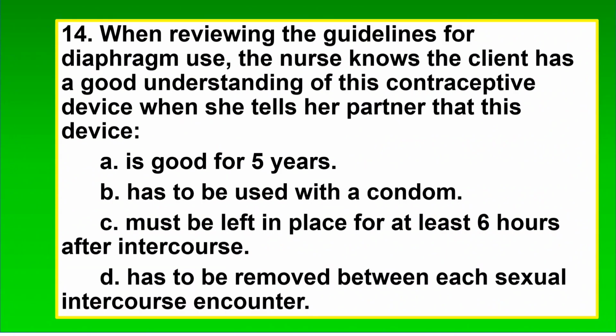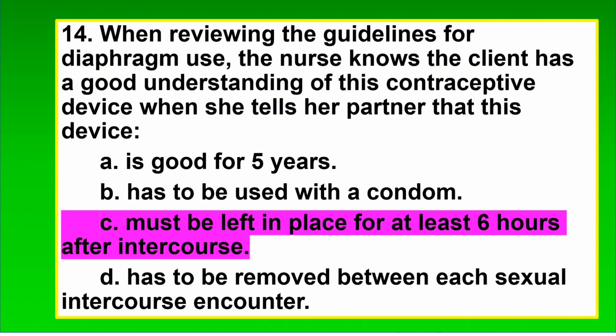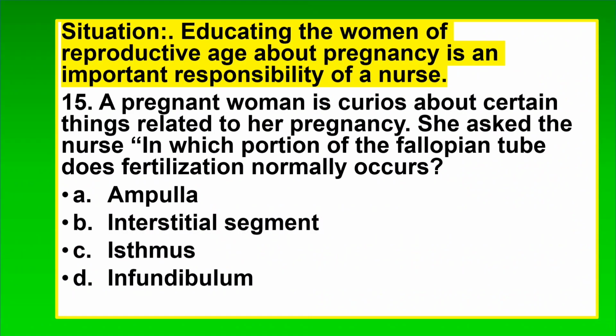14. When reviewing the guidelines for diaphragm use, the nurse knows the client has a good understanding of this contraceptive device when she tells her partner that this device A. Is good for 5 years. B. Has to be used with a condom. C. Must be left in place for at least 6 hours after intercourse. D. Has to be removed between each sexual intercourse encounter. The correct answer is C. Must be left in place for at least 6 hours after intercourse.